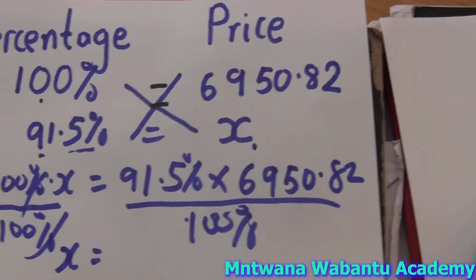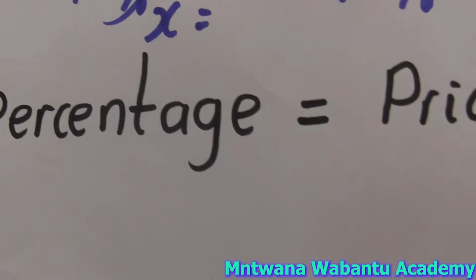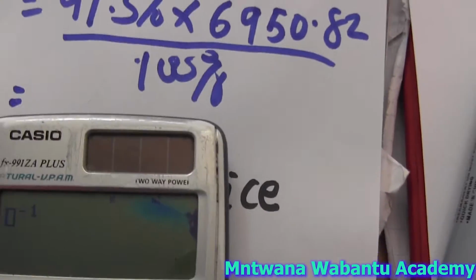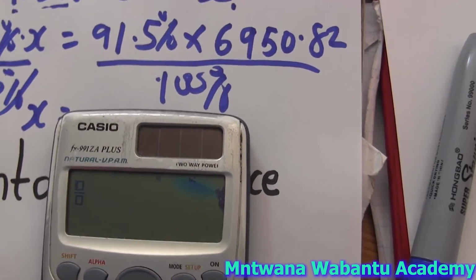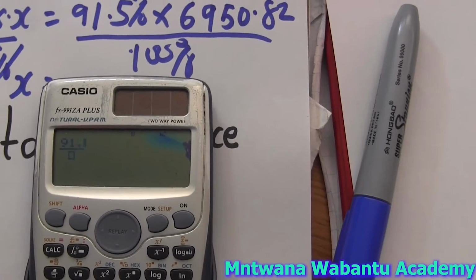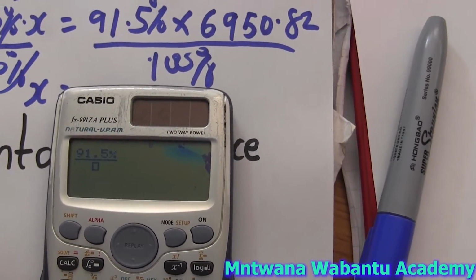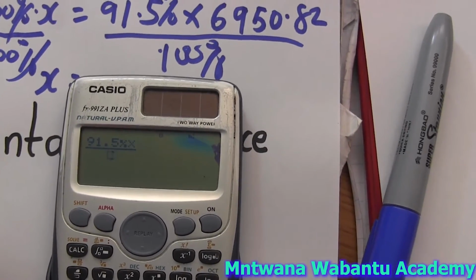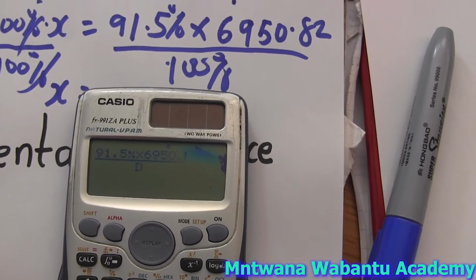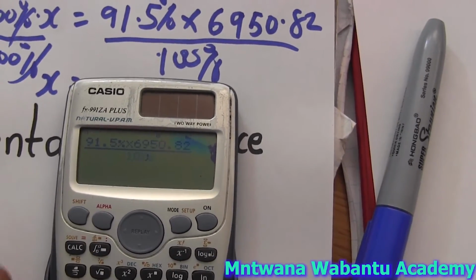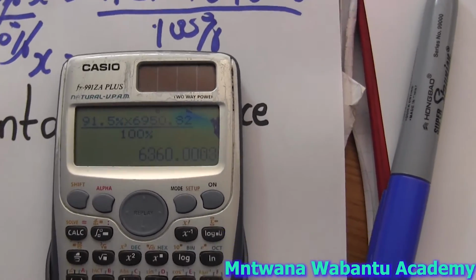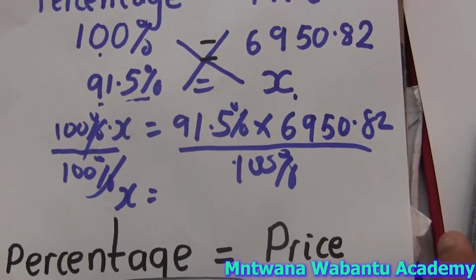Take a calculator. Let's plug it in: fraction, 91.5% times 6950.82, over 100%. This is going to give us 6360. So this is the actual selling price.